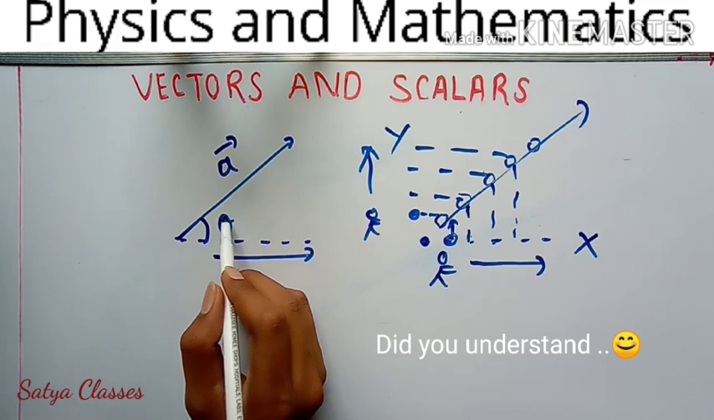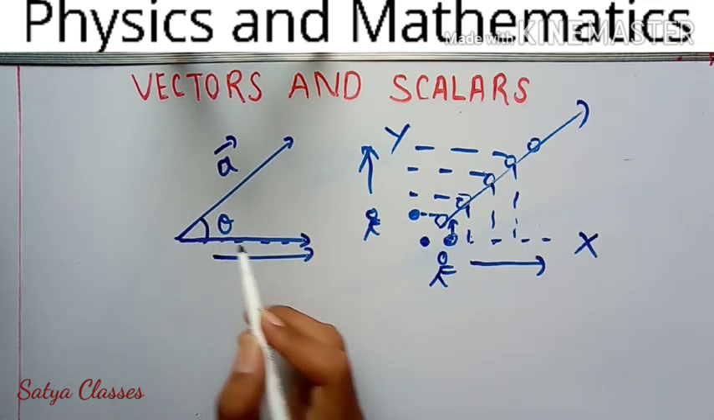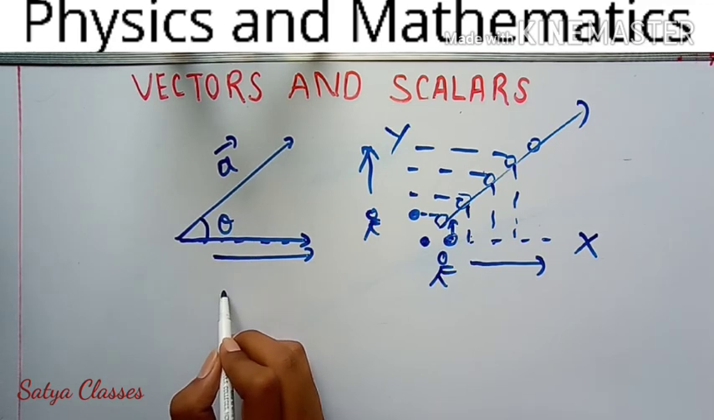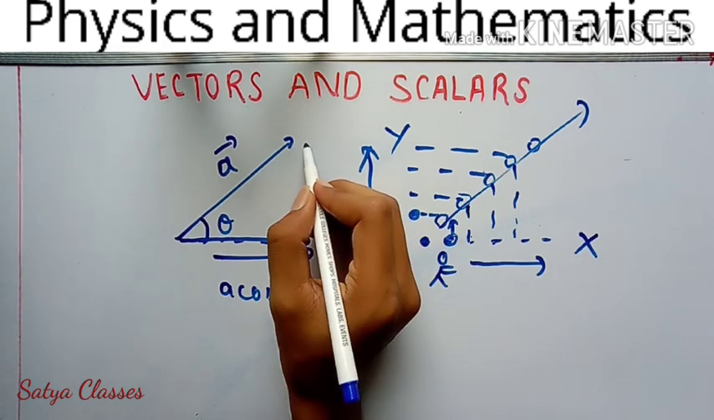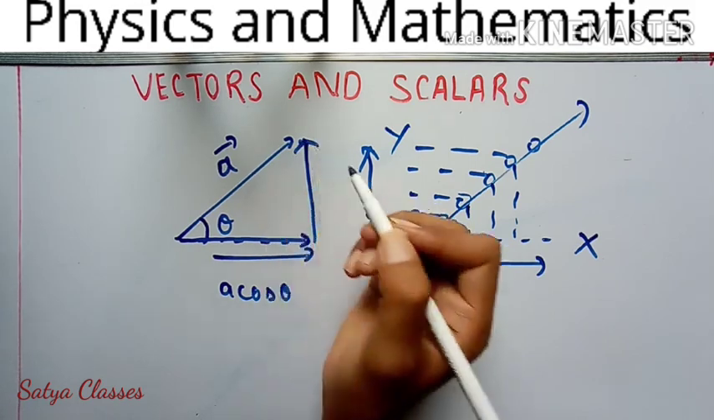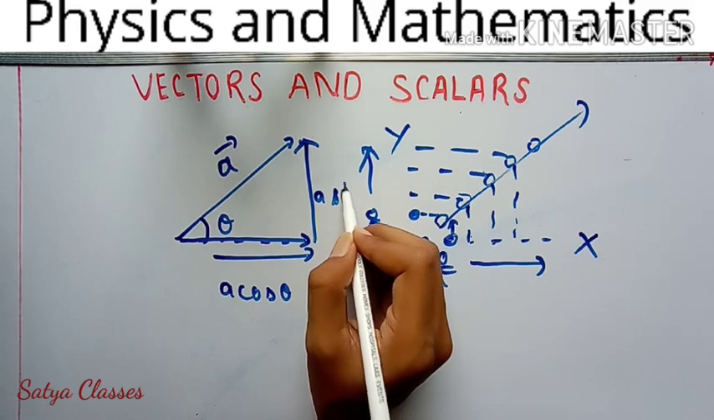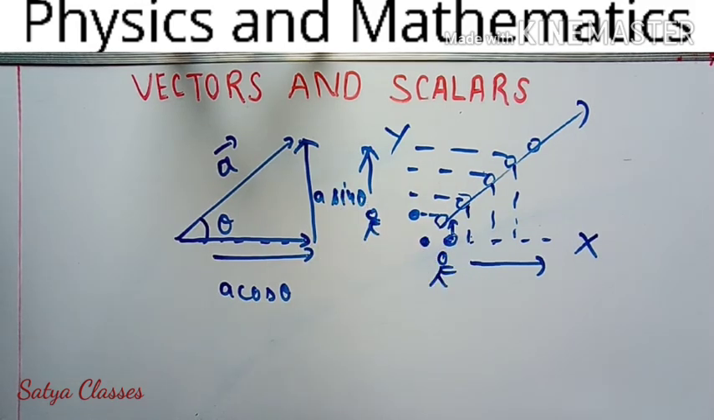You have taken theta, and the component along this theta angle will be represented by A cos theta, and the secondary thing is its perpendicular component, which will be represented by A sin theta. This is the way we resolve vectors.